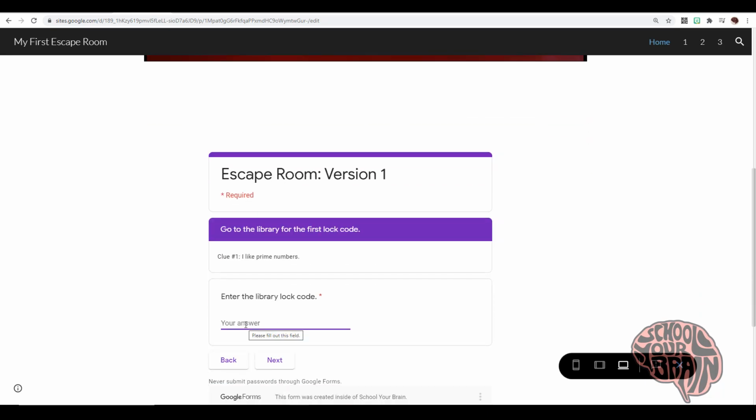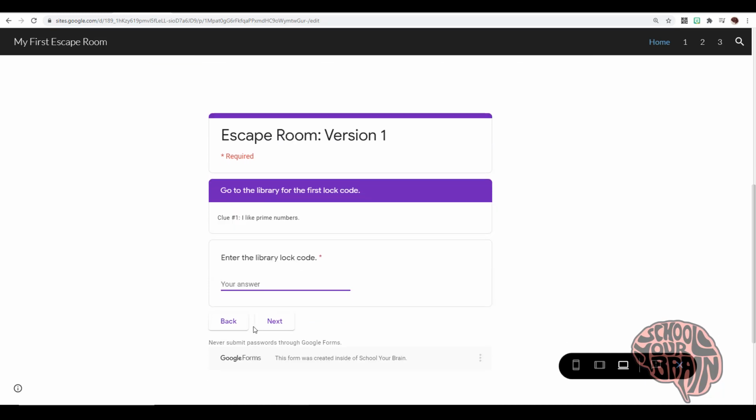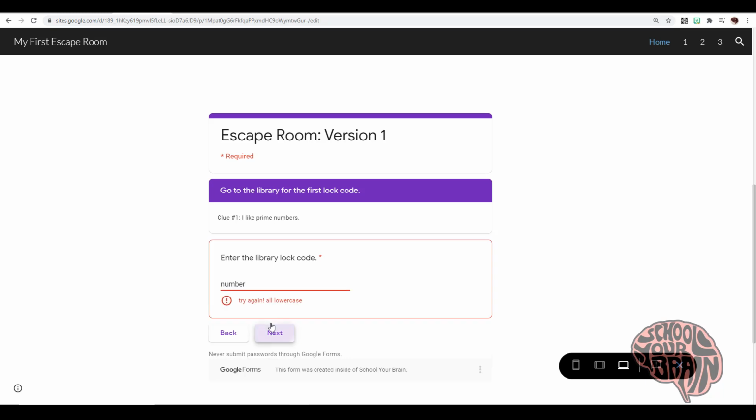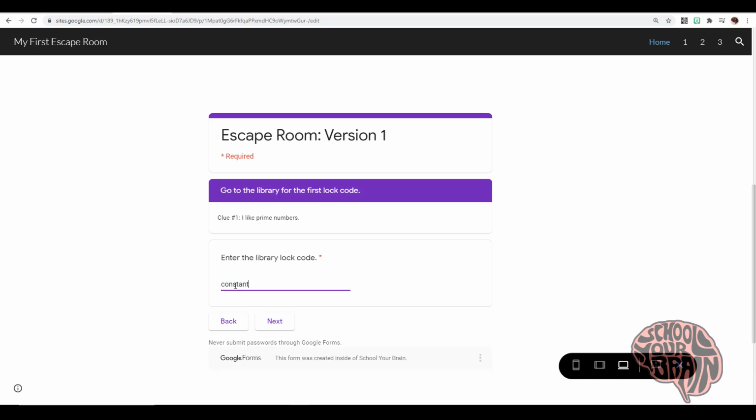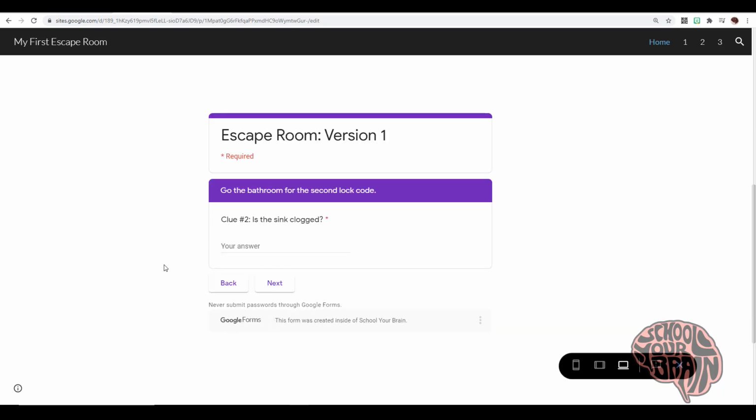Let's just say that I thought the answer was number. I hit next, and boom, try again. But it's not number, the answer is actually constant. So I hit next, and boom, it takes me to clue number 2.